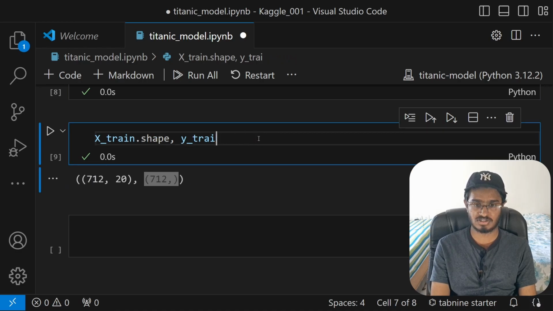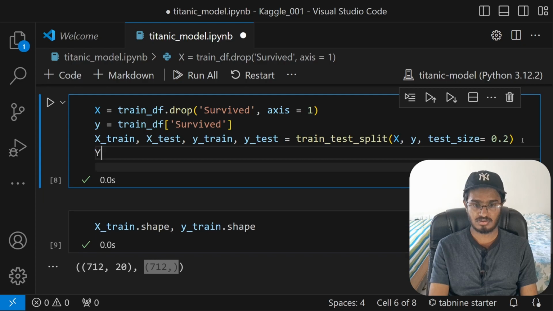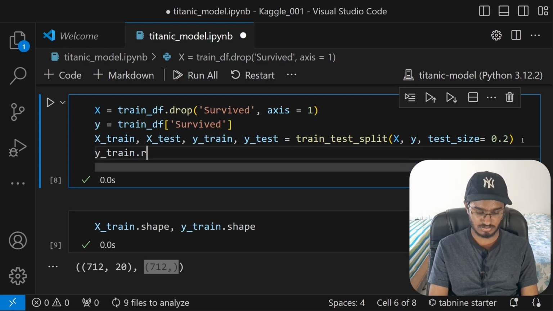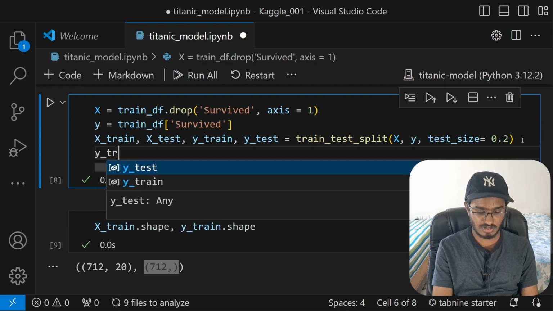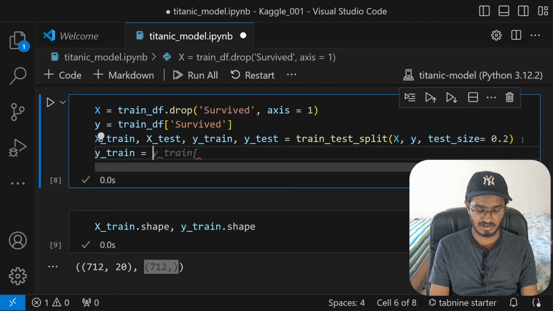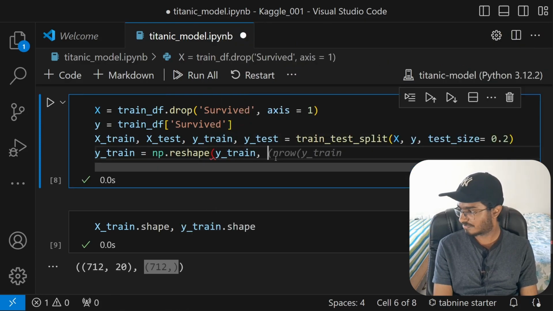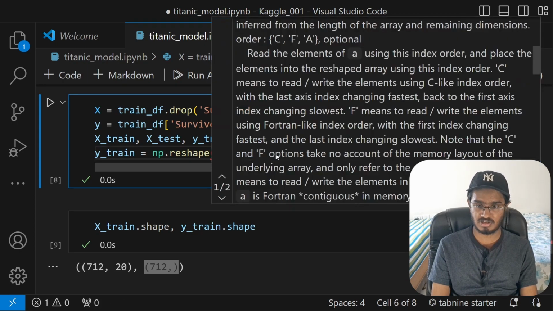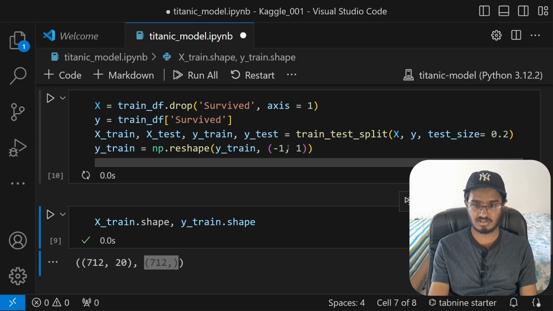But then we would like to have this as 2-dimensional. So what I will do here is update ytrain to use the np.reshape function on ytrain. Now we will also have to mention the size. We can have as many rows as we wish, but we have to make sure that there is only 1 column. Let me close that and run this.